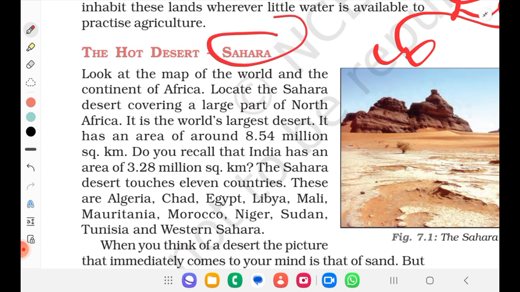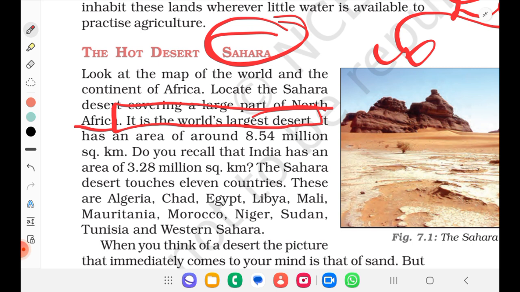Look at the map of the world and the continent of Africa. Locate the Sahara Desert covering a large part of North Africa. So just have a look into the map, or you can go through the Africa map series where I have explained about the African map politically. So in North Africa we have the Sahara Desert. It is the world's largest desert. So the world's largest desert is what we are studying today, that is Sahara.